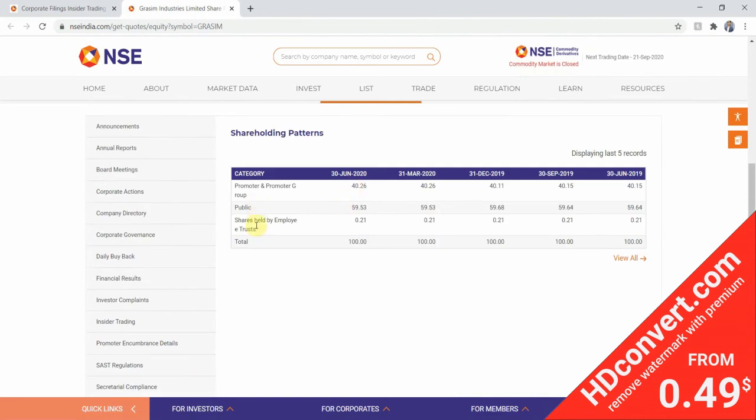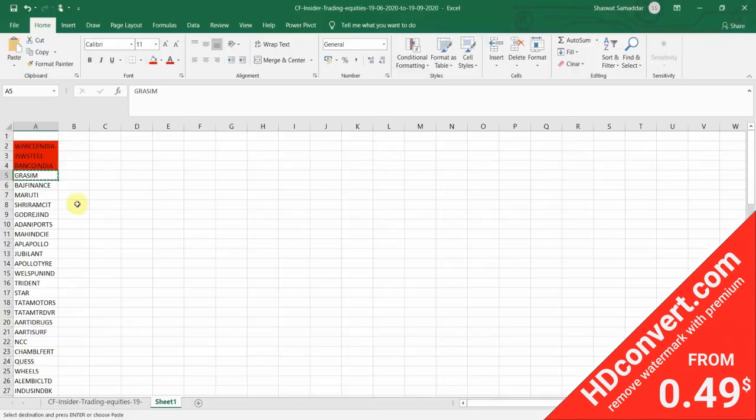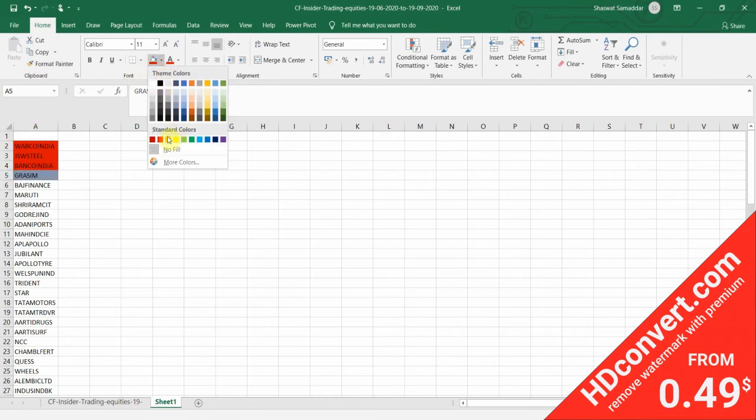As we can see, the shareholding of promoter and promoter group is less than 50%. It is only 40.26%. So it does not fit my criteria. I'll discard this stock and color code it red again.